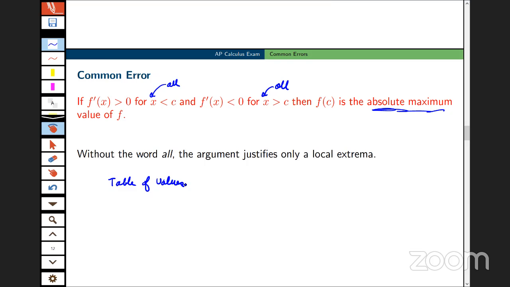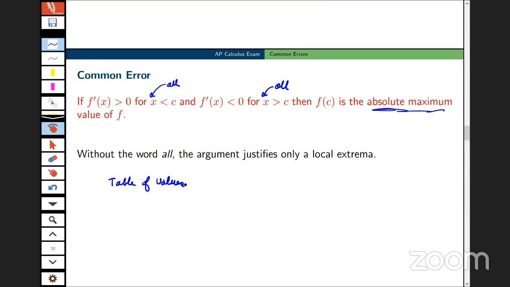I want students to create a table of values, and in that table I want the endpoints of the closed interval, and I want all the critical values, and I want the student to evaluate the function at all of those points, and pick out where is the smallest value, where's the largest value.